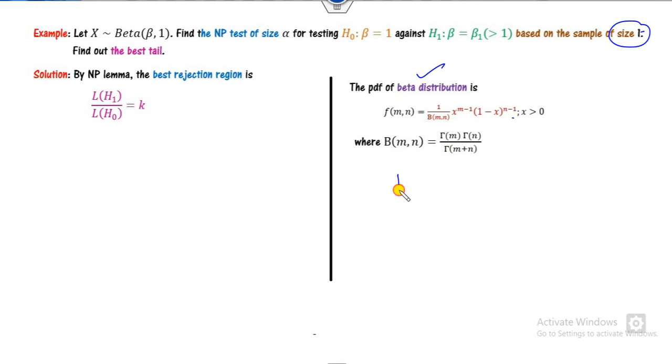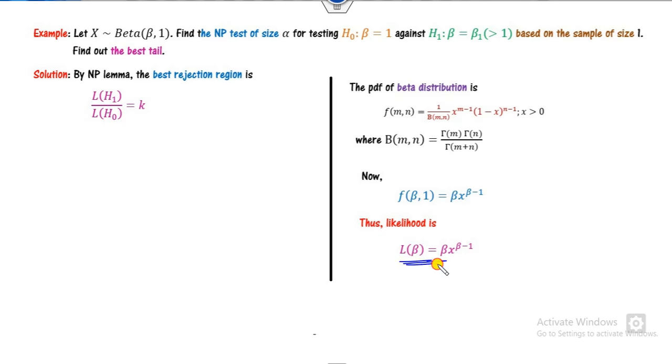Sample size is 1, so the likelihood is again the same as here. This is my likelihood function. I can substitute the values here. H1 is beta 1. This is the PDF. If I substitute, m is 1, m is beta, n is 1, and you will get this here. So therefore the likelihood is similar to this. I can substitute beta 1 here.